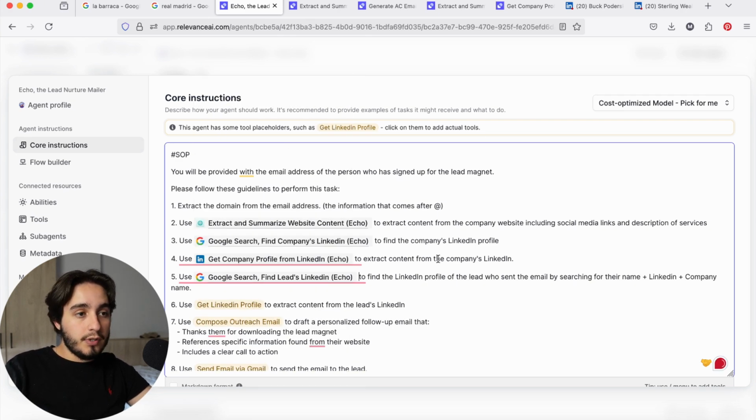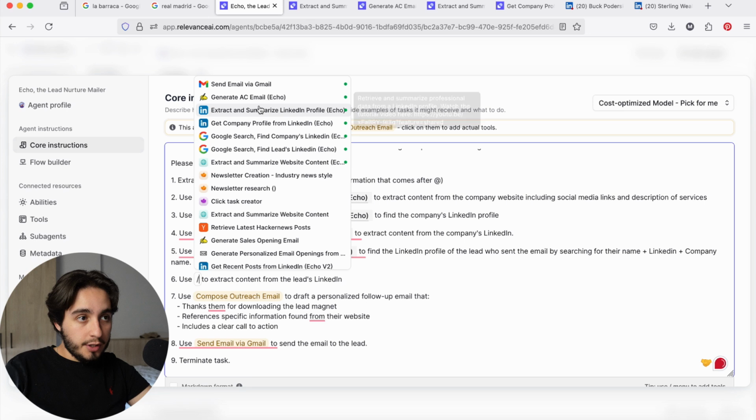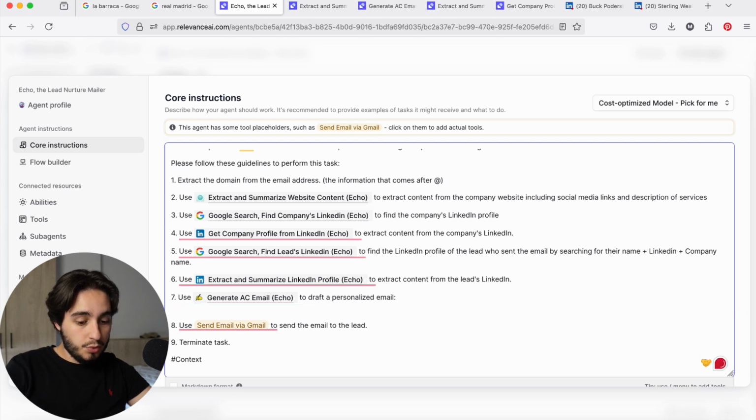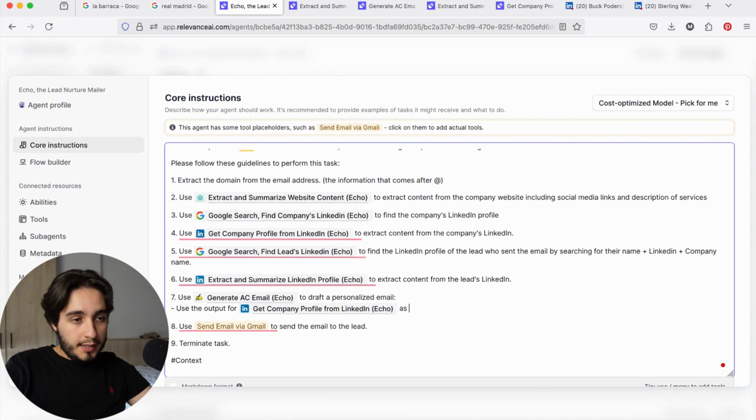We're going to do the same step. Instead of finding the company profile, we're going to find the lead's profile. And then from here, we're going to do the same: extract and summarize LinkedIn profile to extract the lead's LinkedIn, and then use compose outreach email to draft a personalized email. And then here I'm going to include some key pieces of information, which will be use the output for company summary. Same thing goes, use the output for